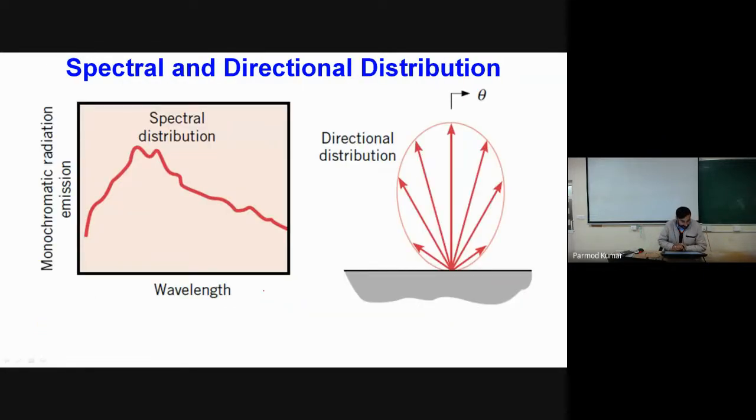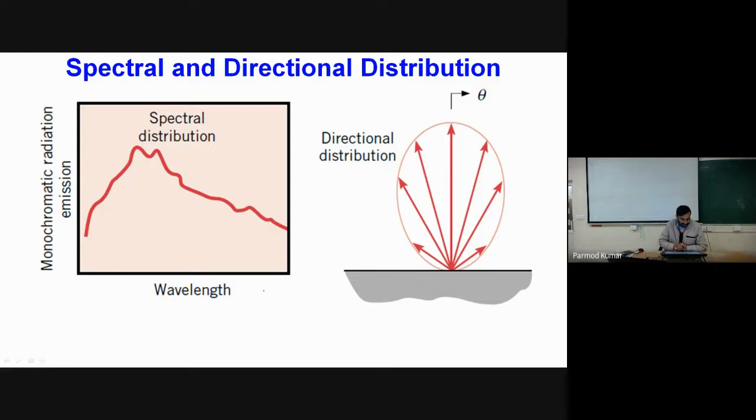Now there is one very important point which shows that radiation is a very complex phenomenon, and the reason for the complexity is the dependence on spectral and directional distributions.